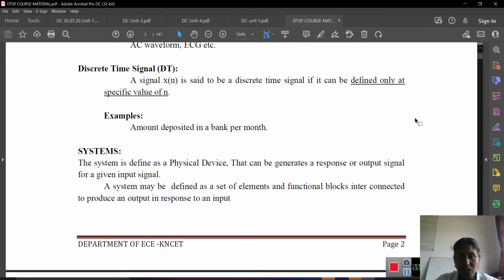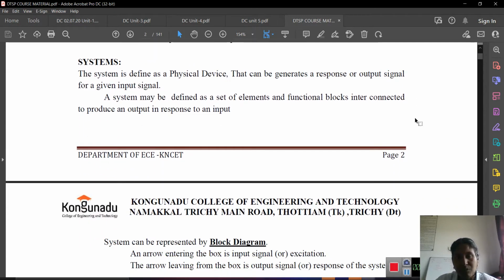Now we move to the discrete time signal. A signal x of n is said to be a discrete time signal if it is defined only at specific values of n. For example, the amount deposited in a bank per month. Signals we already know, so let us go to the next topic, systems.